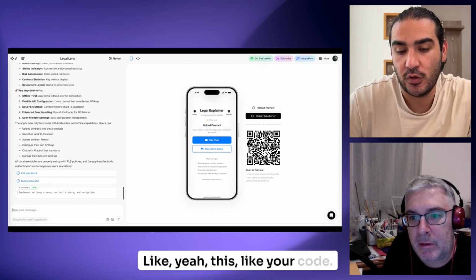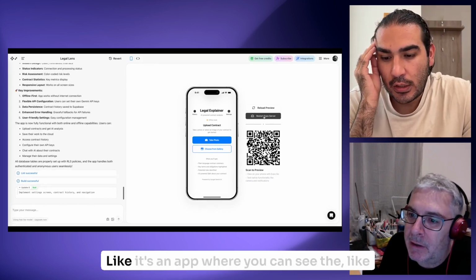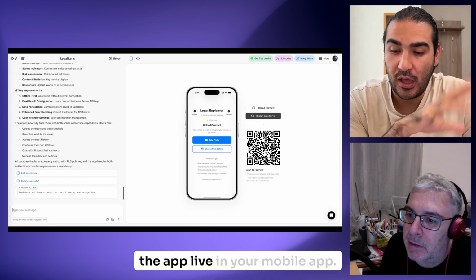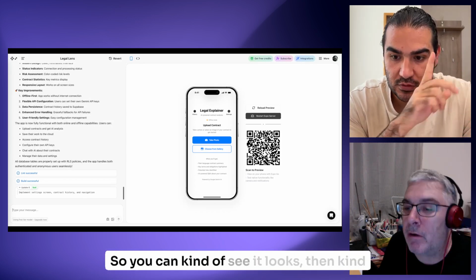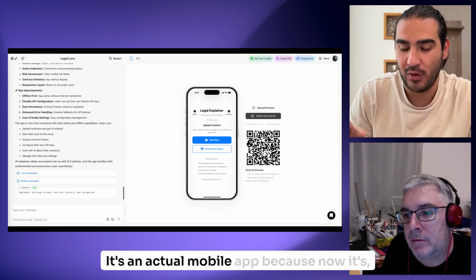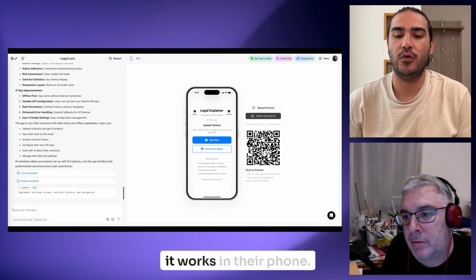It's an app where you can see your app live on mobile, and it gives you the feeling of an actual mobile app, because now it's on the computer. So you get the feeling of how it works on the phone.